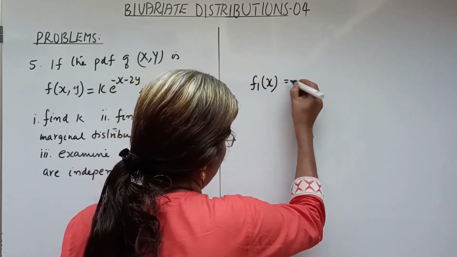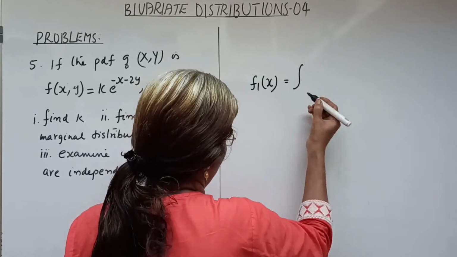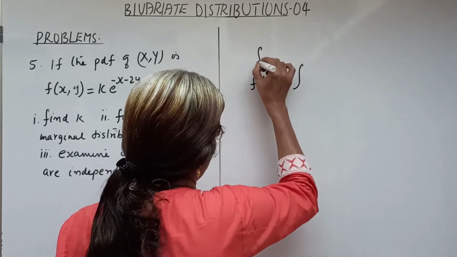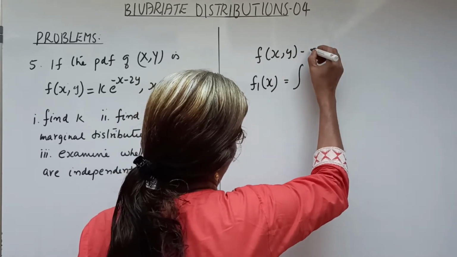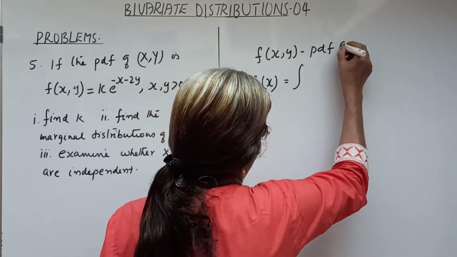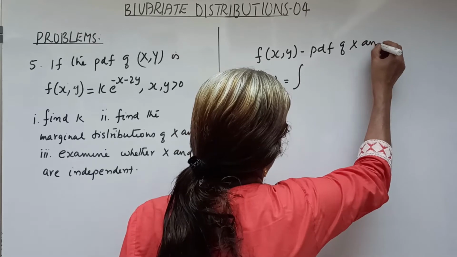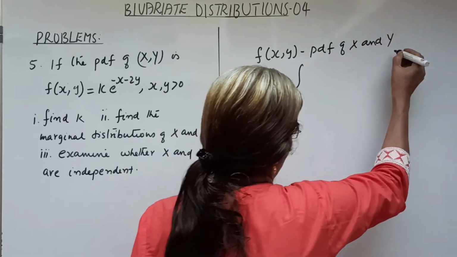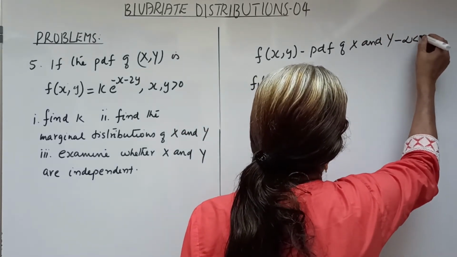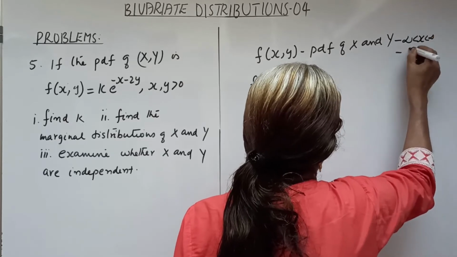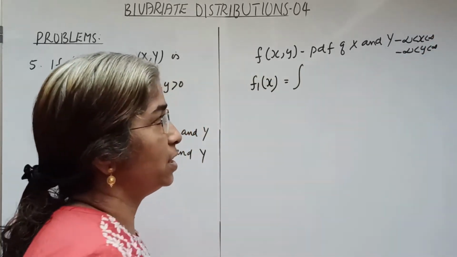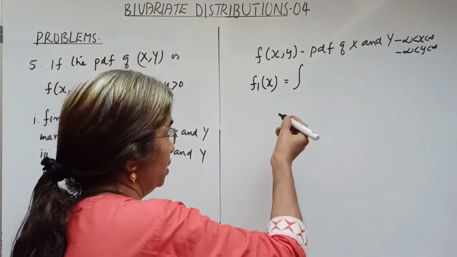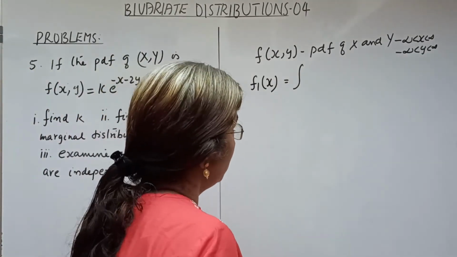That is, f of xy is the PDF of x and y, so that f1x, the marginal distribution of x, is given by the integral, where we assume f of xy as the PDF of x and y, over minus infinity to plus infinity. Minus infinity less than x less than infinity, minus infinity less than y less than infinity, as the general case.